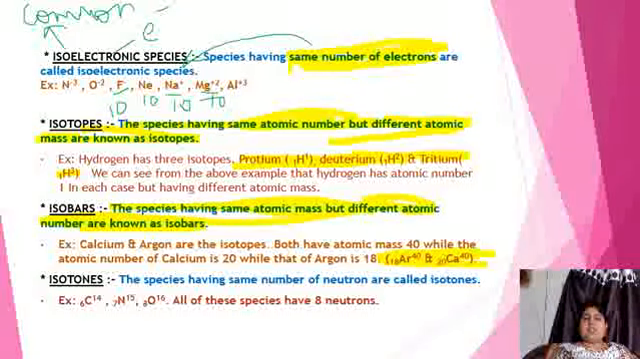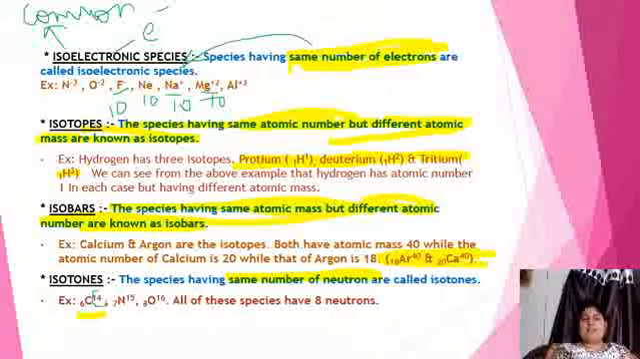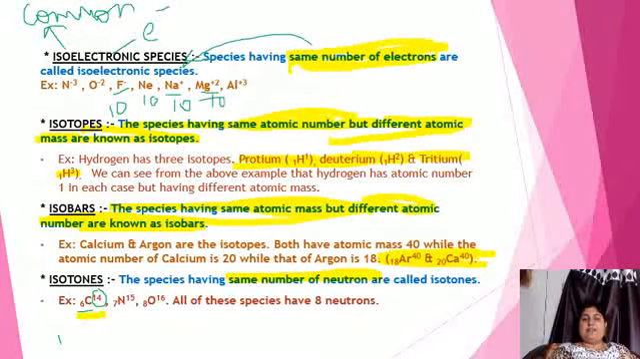The last species is isotones. Isotones means having the same number of neutrons. For example, carbon 14. Beta, 14 is the atomic mass and 6 is the atomic number. We just studied that atomic number is equal to proton, and the number of neutrons will be 14 minus 6, which is equal to 8.